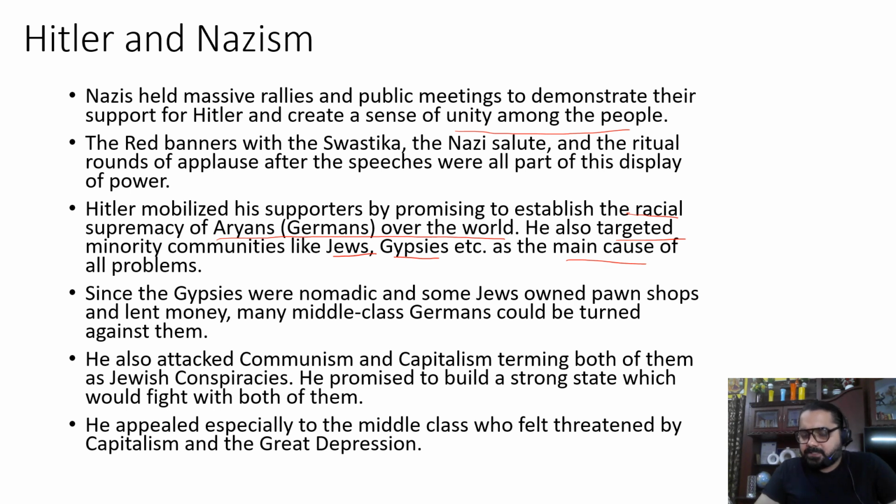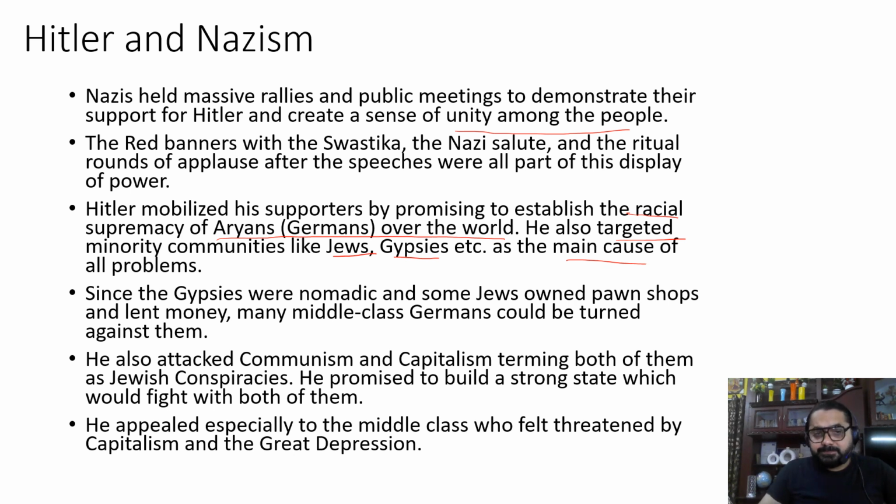So he promised that he would re-establish the racial supremacy of Germans all over the world, and for that he targeted minority communities. In Germany, the minority communities were Jewish people and the Gypsies. He used to target them and blame them for all the problems. These were all part of his strategy so that he could unite all his followers and create a common enemy.